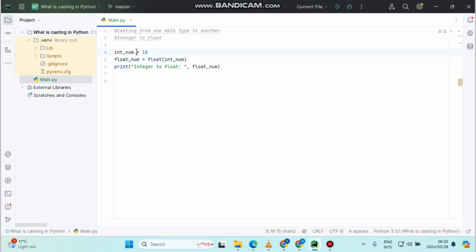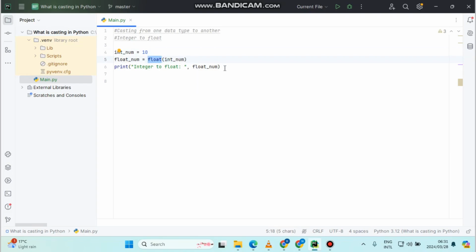It takes the variable int_num, and what we're doing is casting it, which means we're converting this integer into a float using the float function here.